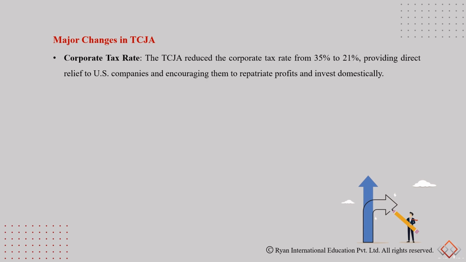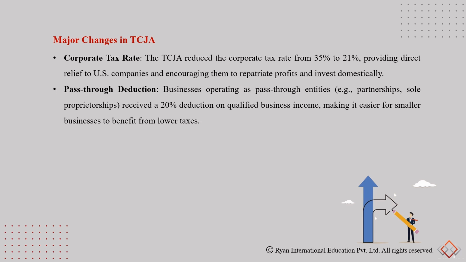Corporate tax rates were as high as 35% in the US, and the Tax Cuts and Jobs Act reduced the corporate tax to 21%, providing direct relief to US companies and encouraging them to repatriate profits and invest domestically.